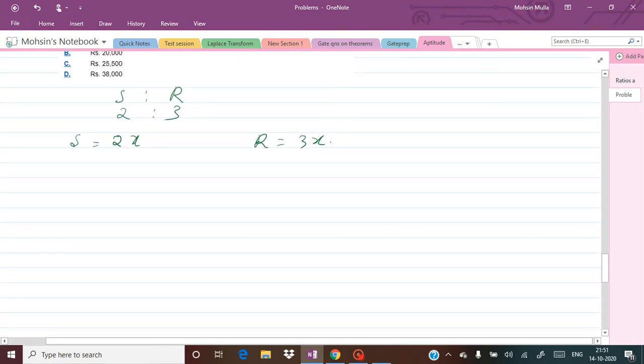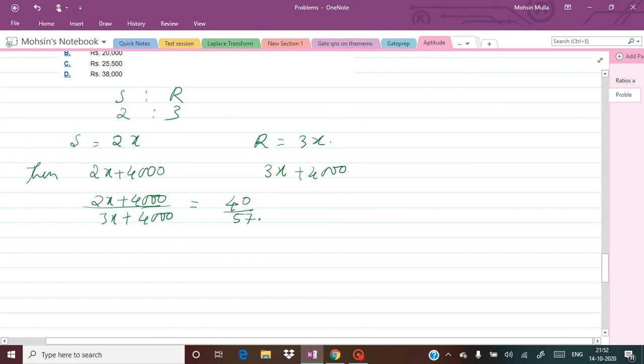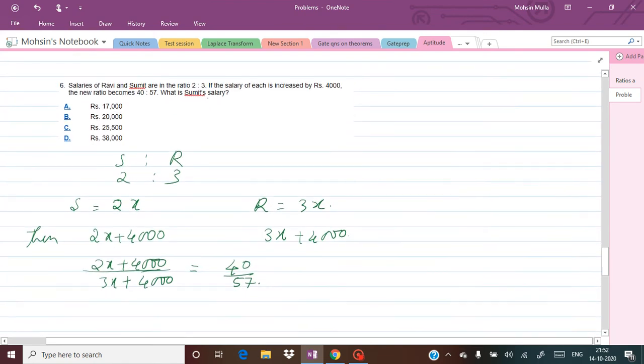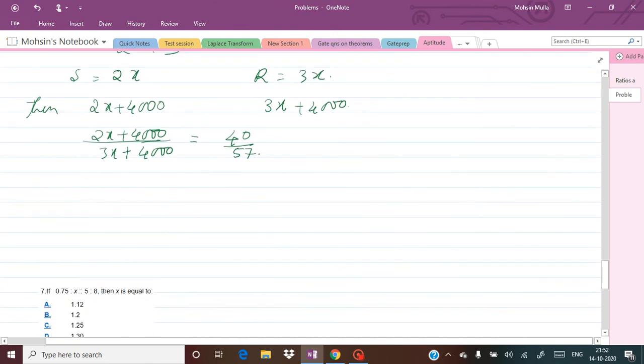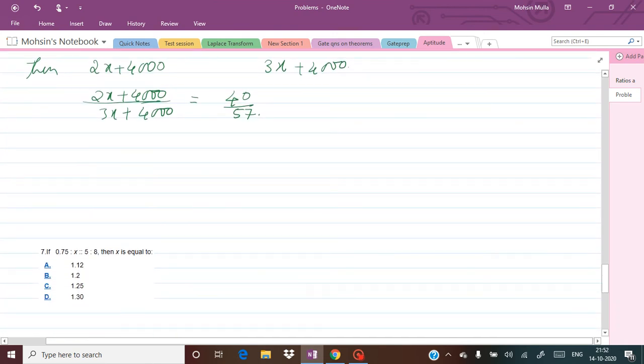What they are saying is that the salary is going to increase. So 2x is already there, plus it is increased by 4,000, and here it is 3x plus 4,000 increased salary, and the ratio of the increased salaries is 2x plus 4,000 divided by 3x plus 4,000. It is in the ratio of 40 divided by 57. We have to obtain Sumit's salary, so we have to try to find the x value.